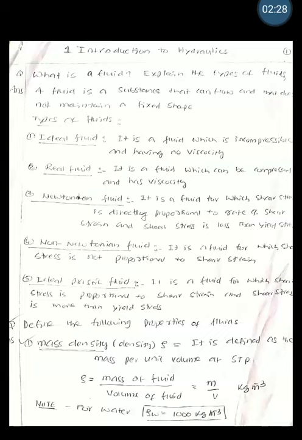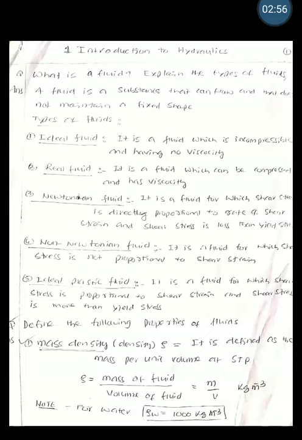The next one is ideal plastic fluid. It is a fluid for which shear stress is proportional to shear strain and shear stress is here more than the yield stress. That is the difference between the ideal plastic fluid and the Newtonian fluid, because in Newtonian fluid the shear stress is less than the yield stress. Here the shear stress is greater than the yield stress.